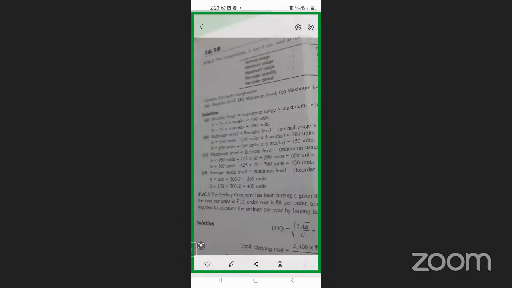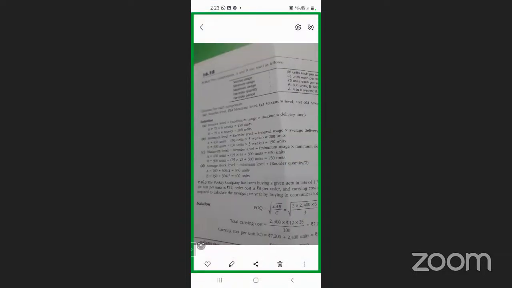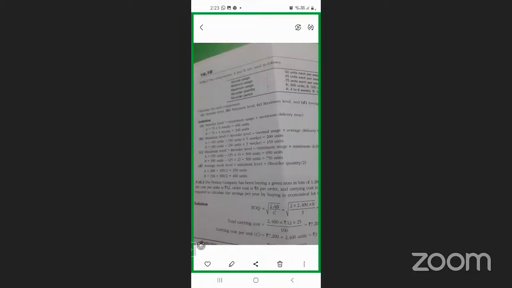So these are the problems you will get: EOQ problems, and surely working capital management problems. These are the problems which had to be covered, and I could cover the maximum number of problems for you all.